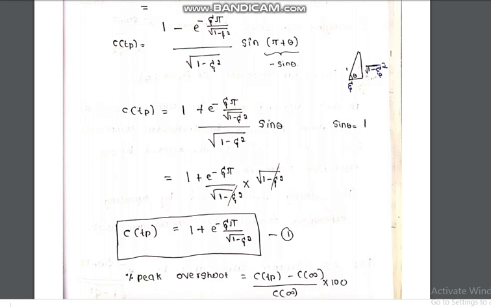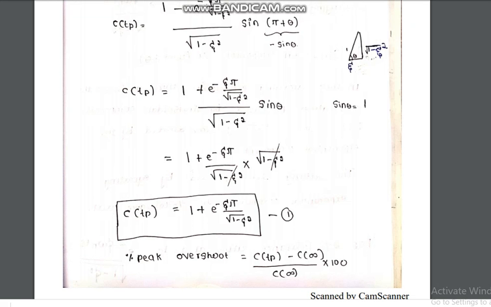So I can cancel square root of 1 minus zeta square with the denominator, and finally I will get C of Tp equal to 1 plus e to the power minus zeta pi divided by square root of 1 minus zeta square. So now we have the expressions for C of Tp and C of infinity.